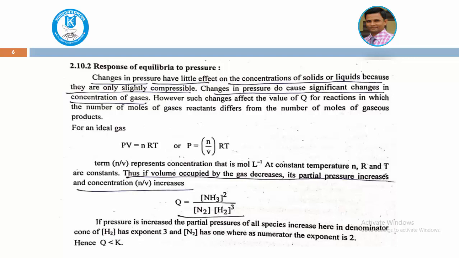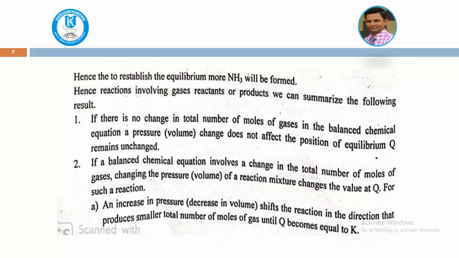Here, if the volume occupied by the gas decreases, the partial pressure increases. Therefore, whenever you increase the pressure, the molecules come closer to each other, the space between the reactive molecules decreases, and the rate of the reaction can increase. Hence equilibrium is established in favor of the formation of the product side.